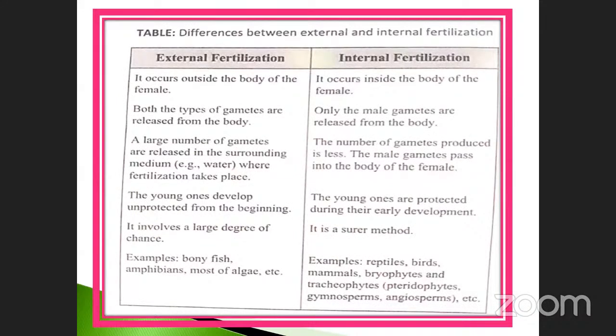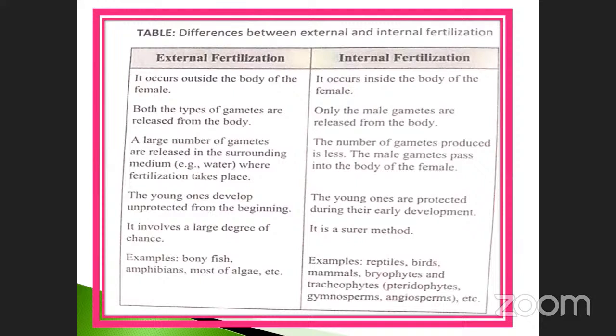So this is called internal and external fertilization. What are the differences between external and internal fertilization? See, external fertilization occurs outside the body. Here, it occurs inside the body of the female. In external fertilization, both types of gametes are released from the body. Here, only the male gametes are released from the body.